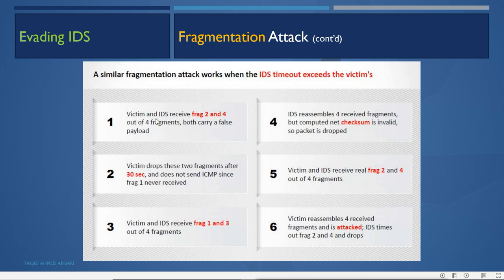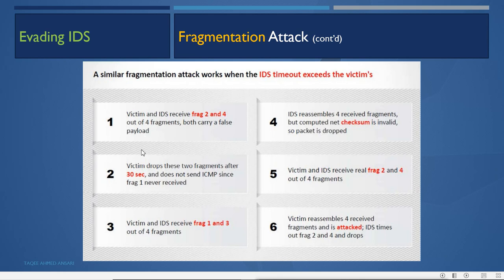Victim and IDS receive fragments 2 and 4 out of 4 fragments, but they carry a false payload. Suppose we have 4 packets, so 4 fragments. First, the attacker sends fragments 2 and 4. These packets do not have any data. They carry a false payload. There is no important payload, no real packet here.